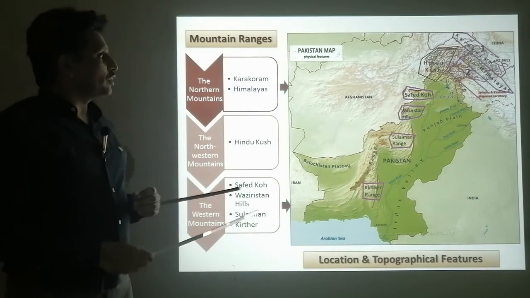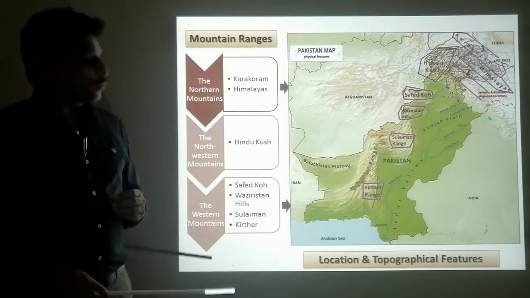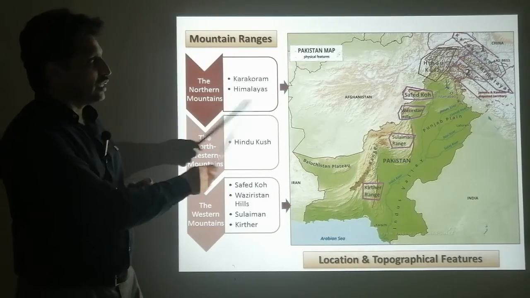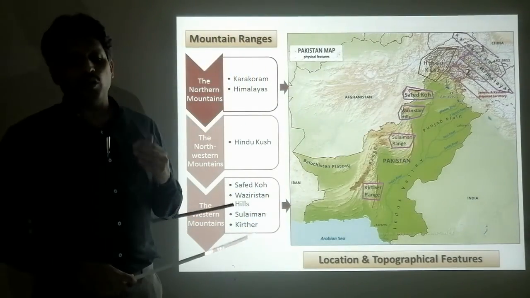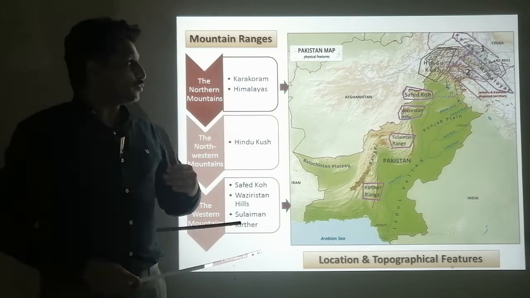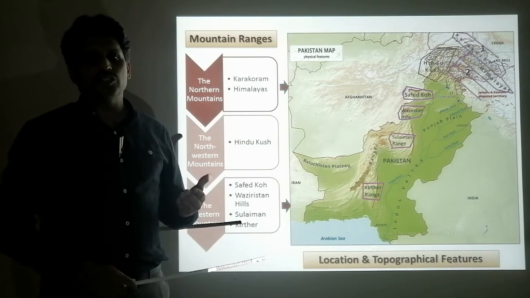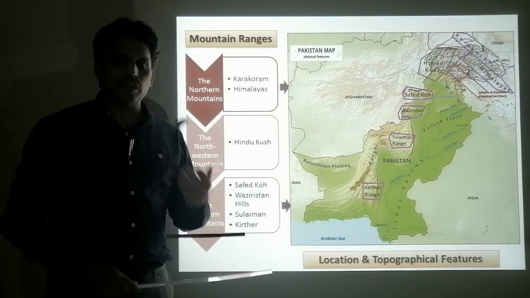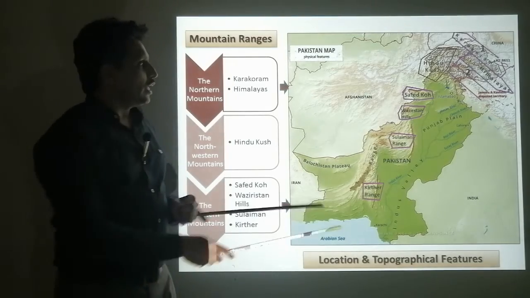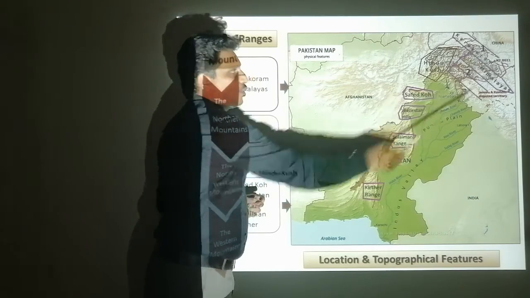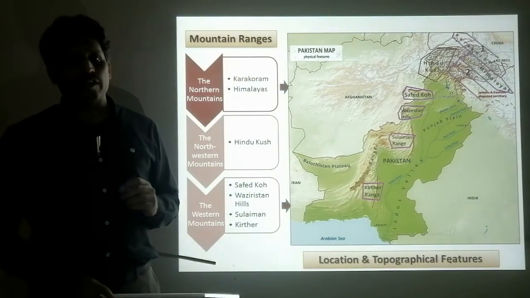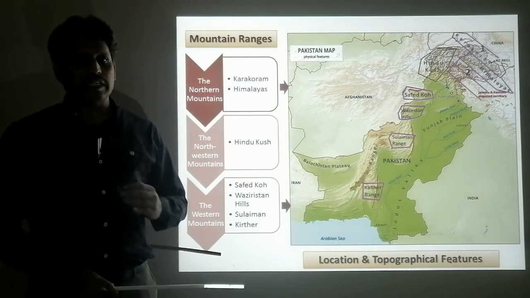The northern mountains include the Karakoram, which makes the northern border with China, you can say the natural border with China. And the highest mountain peak of Karakoram is K2, which is 8,611 meters above sea level.